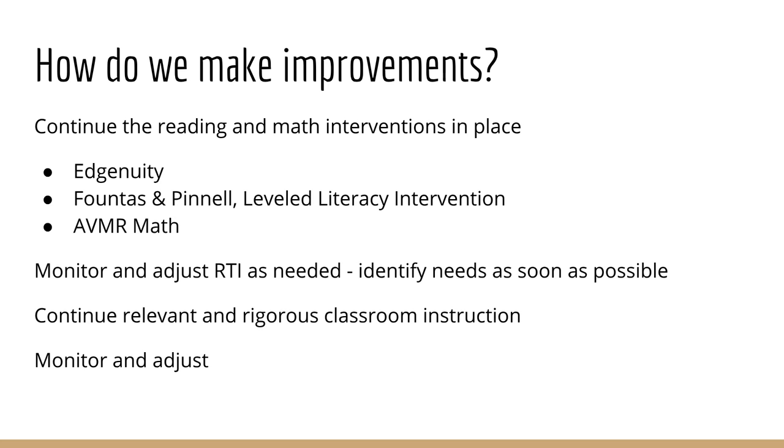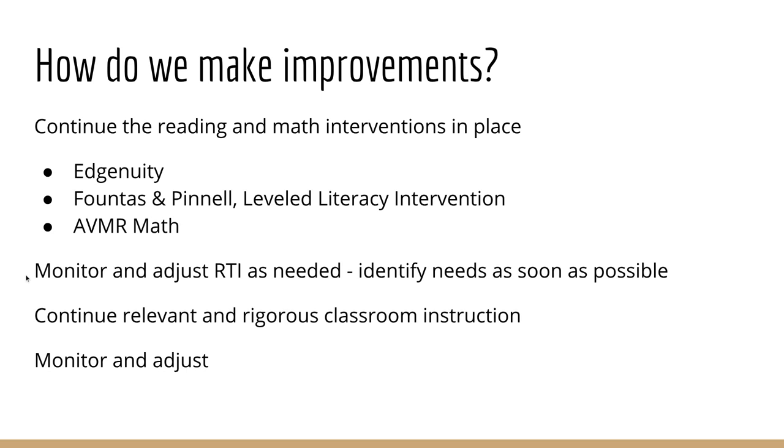So how do we continue to make improvements at Textline ISD? I think we have some great interventions in place, and we have a great way of reaching out and identifying those students. I think that we need to continue with the programs that we have in place. They've only been in place for approximately 2 years. We need to have at least 3 years worth of data to make sure that we're gaining. And since we are seeing improvements, we do know that these interventions are working. The intervention programs that we're currently using are Edgenuity. This is for our junior high and high school. It can also be for credit recovery. At the elementary and middle school level, we've got our Fountas and Pinnell literacy intervention and our AVMR math.